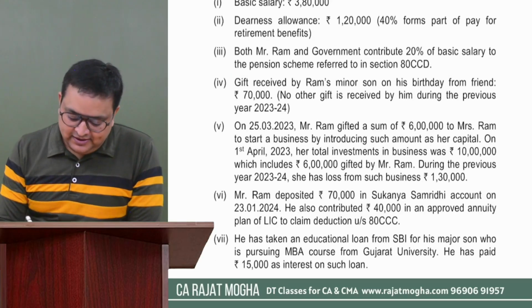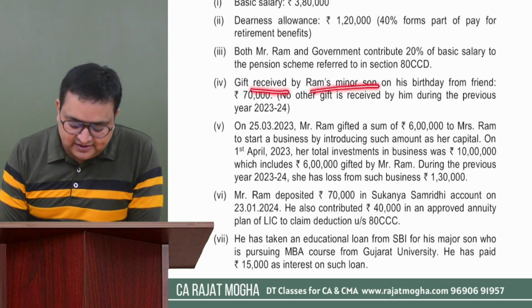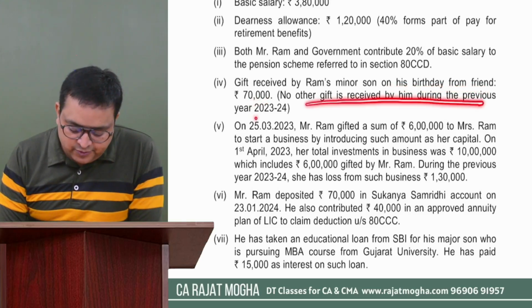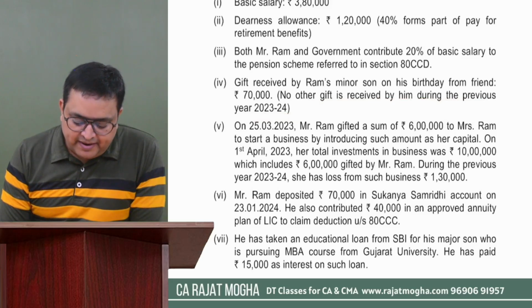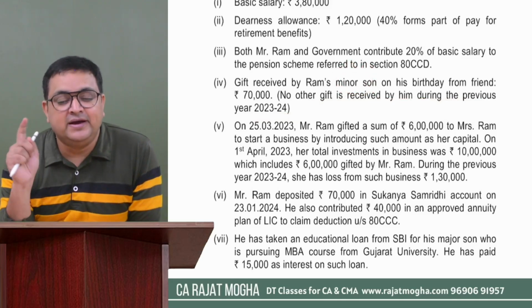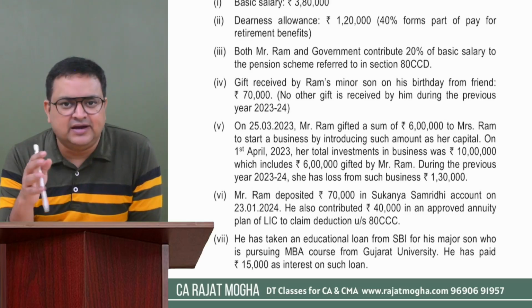Fourth point. I believe you all are getting this. It says gift received by Ram's minor son on his birthday from a friend is 70,000 rupees. No other gift is received by him during the previous year 23-24. So the minor son is receiving a gift. This is income from other sources, and this income will be clubbed because it is not by way of any skill or any physical or manual labor.